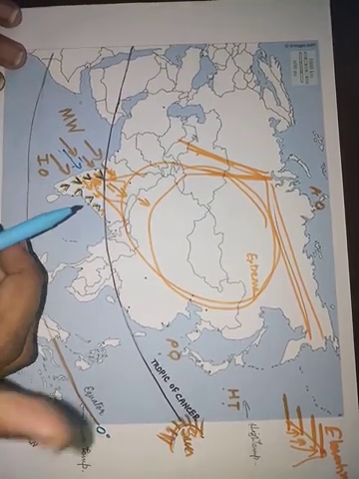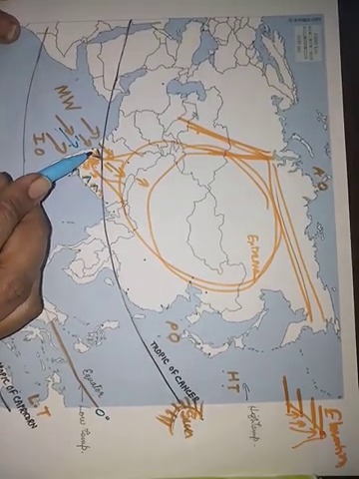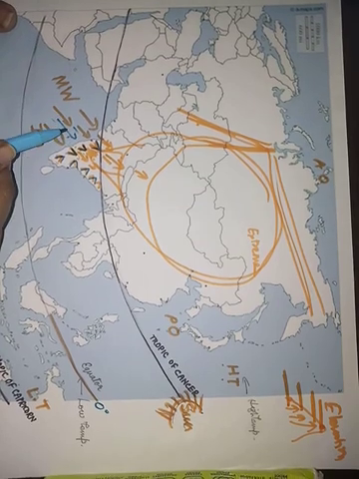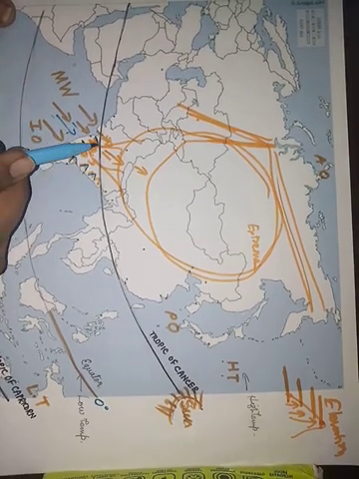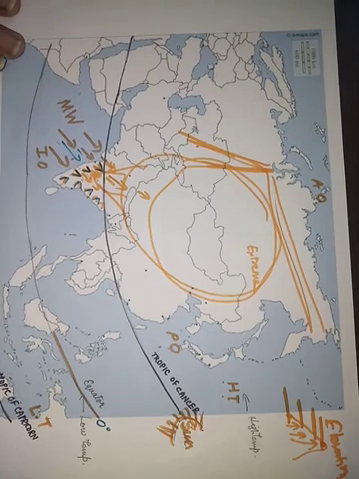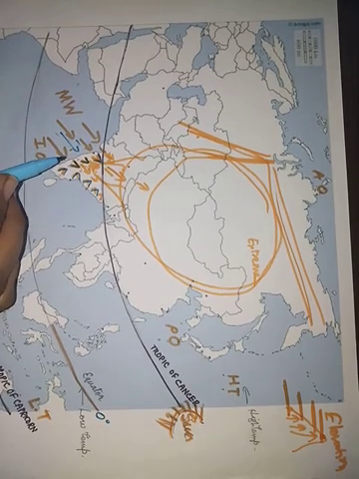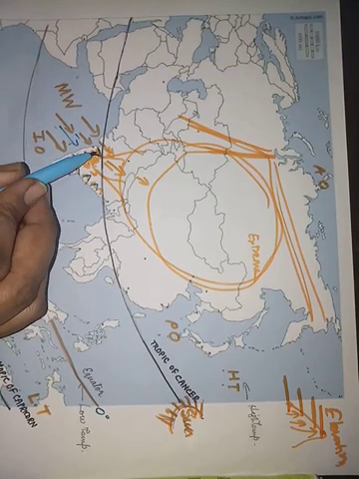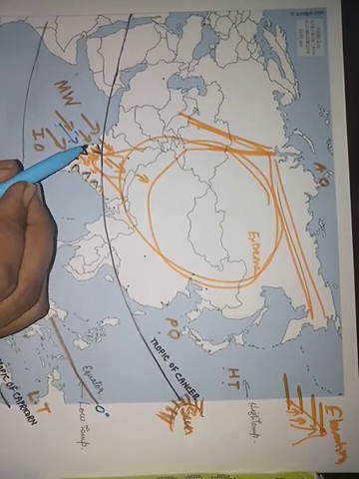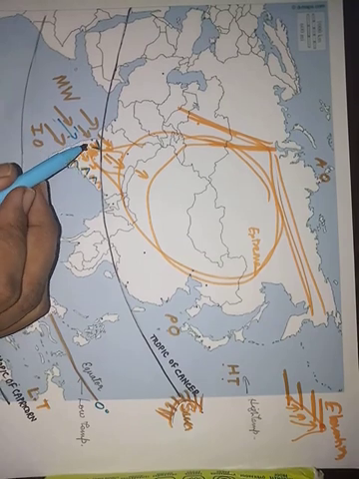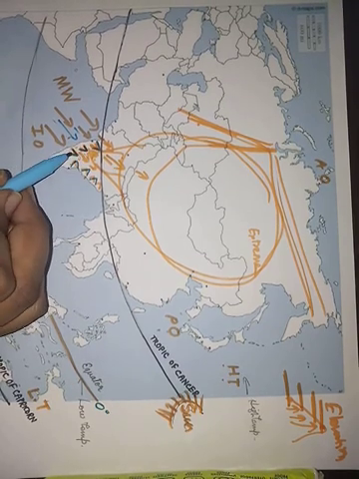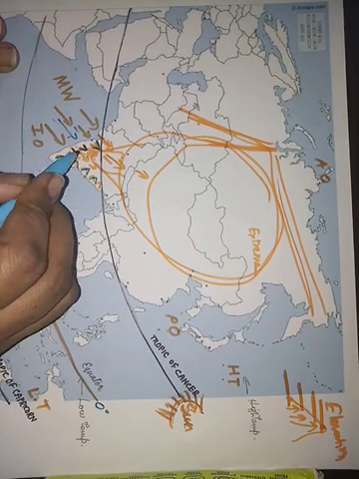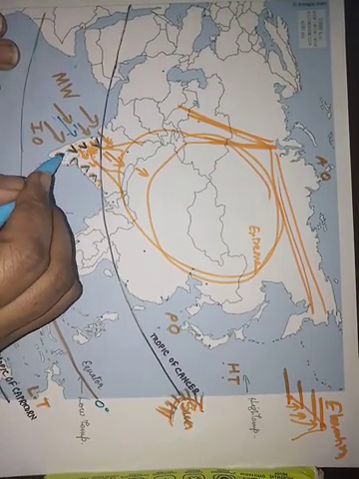Again the mountains are the barriers, and when this wind moves towards these ghats, it falls there. Wherever the moisture laden wind is stopped by barriers like mountains, it starts falling down in the form of rainfall. But you cannot say that all the rainfall happens on this side. No, it doesn't happen like this.